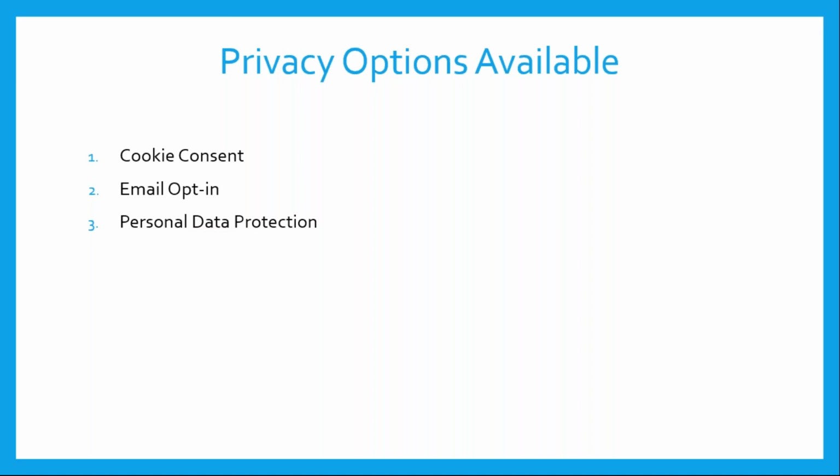And these are the three major options that LeadSquared provides to be compliant on protecting the privacy of your leads, and in turn being compliant to standards like GDPR or any other regulation in various other countries. So cookie consent is the first and foremost thing, wherein anyone who lands on your page, you display this cookie consent ribbon, and you'll be able to record whether they're okay with you taking their information and processing it, or whether they're not okay with you processing their information, in which case you'll get a yes or no, and that will help in further recording and moving ahead.